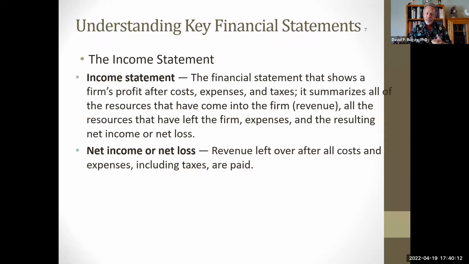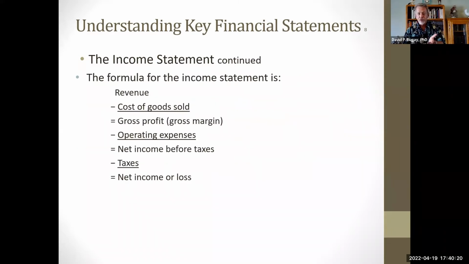The income statement as we go through is more like a movie because it shows you the gradual changes in how much money you're making or putting out, so your income or your net loss as you go through. This formula looks really complex, but at the end, what this really is about is revenue and your expenses and what's left over. That's all it is. But it looks complex. You have revenue, cost of goods sold.